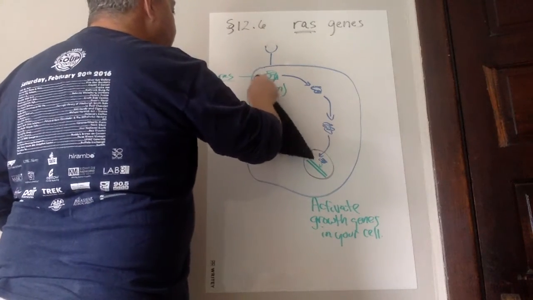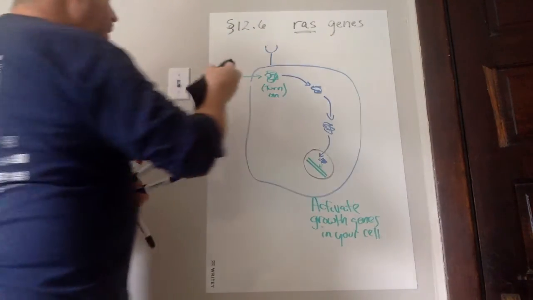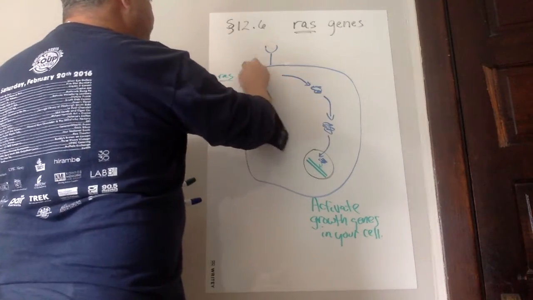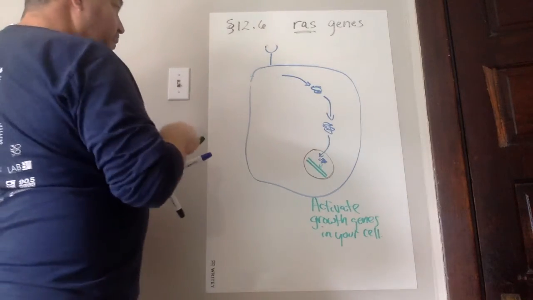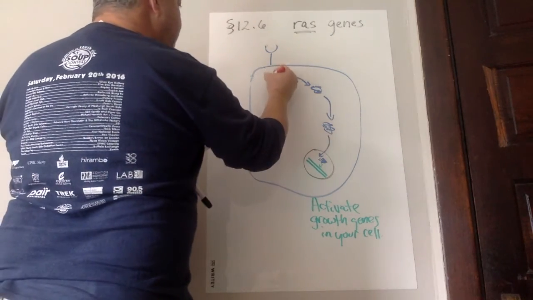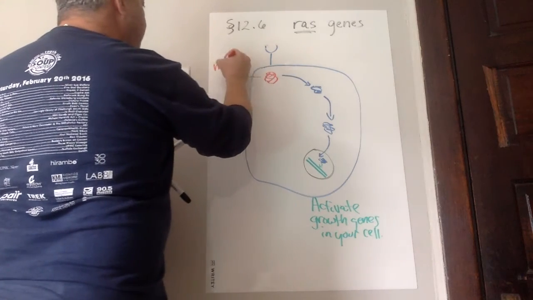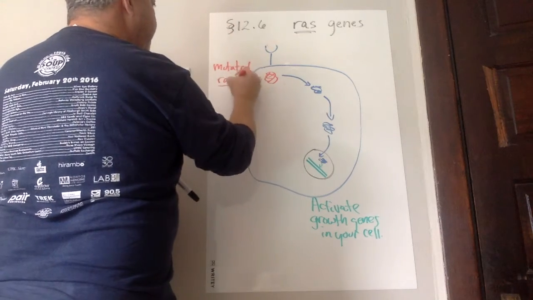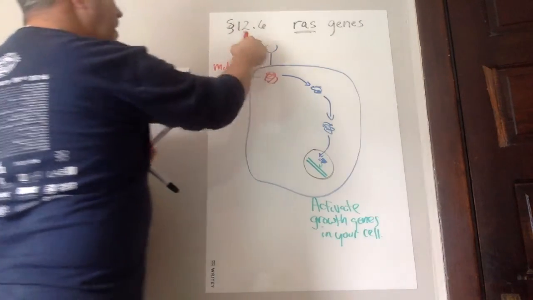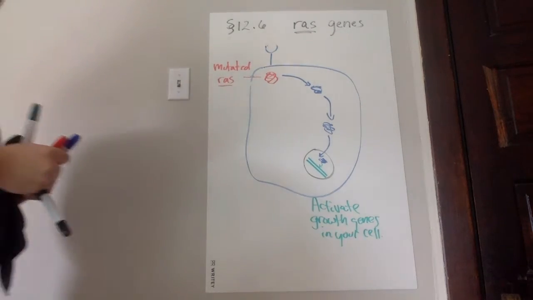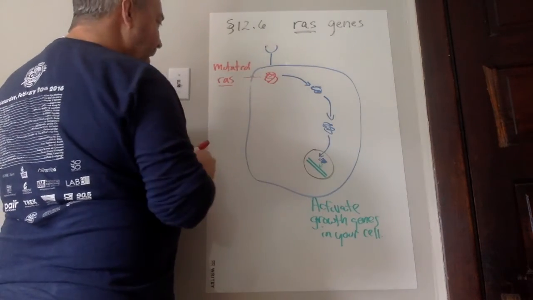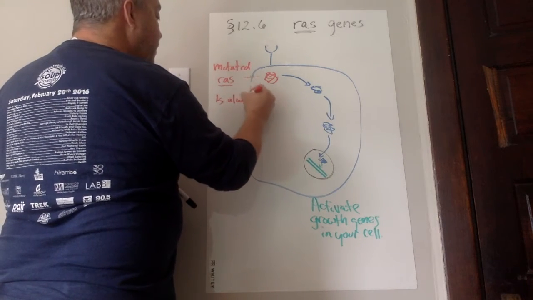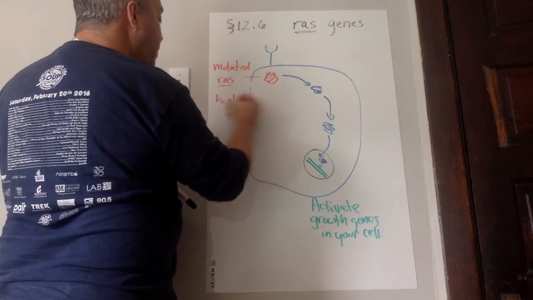The mutated form doesn't allow it to turn off. If I have a mutated RAS, so we'll make a mutated RAS. So here is my mutated RAS protein. A mutated RAS protein doesn't actually need a cell signal to get turned on and begin this cascade. A mutated RAS is always in the on position.